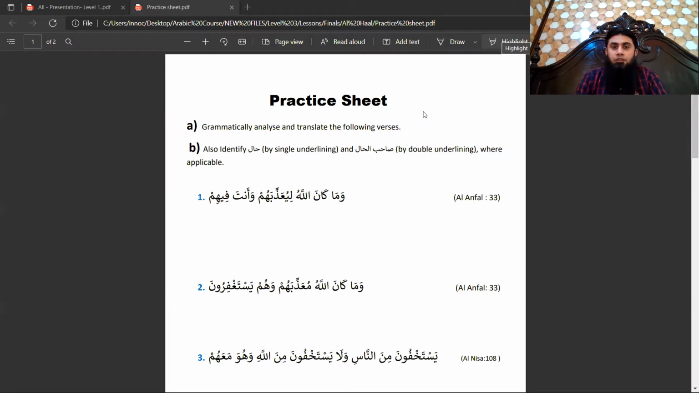Bismillahir Rahmanir Rahim. So let's inshallah look at these examples first. So first example, as you can see in this practice sheet, basically the objective was, so inshallah we can revise our previous concepts, number one, and number two, we can also try to identify our previous subject, and that was hal and sahibul hal. So let's inshallah begin with our first example.